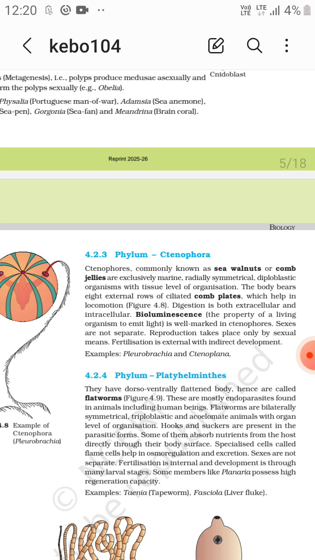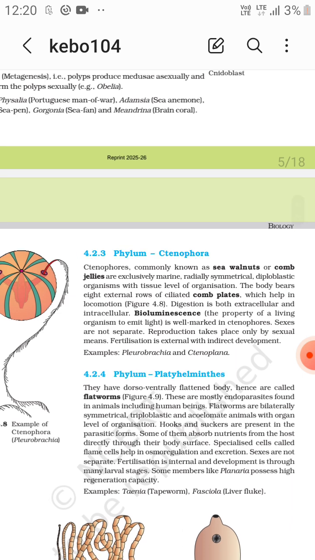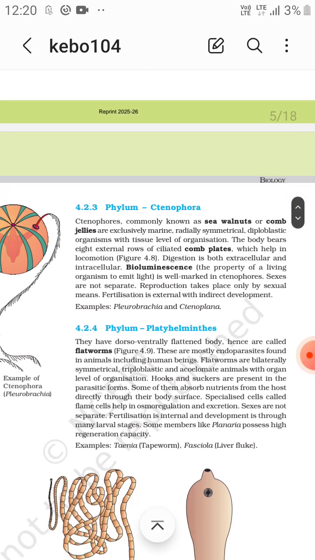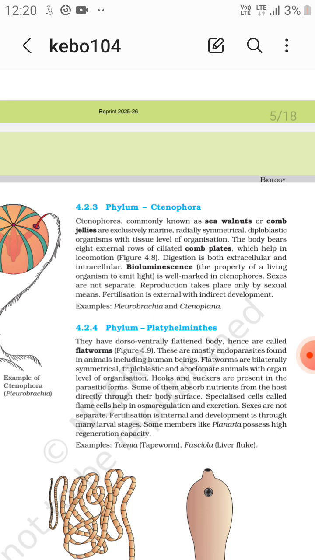Bioluminescence, the property of a living organism to emit light, is well marked in ctenophores.